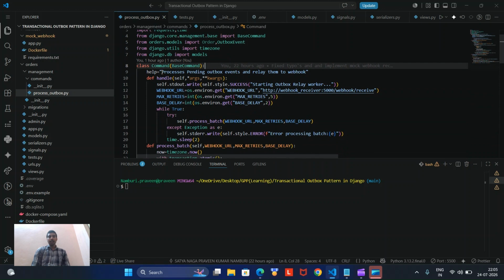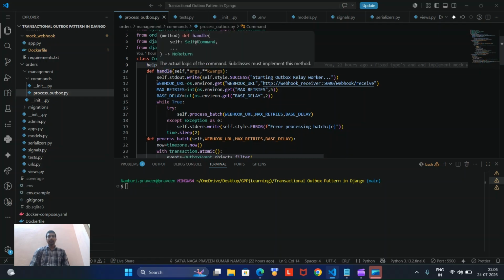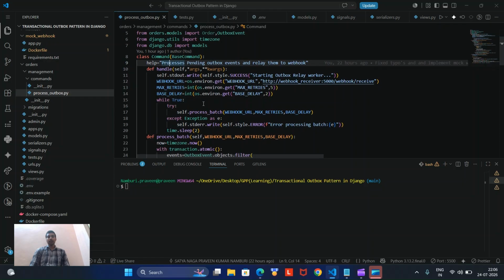Whenever a developer needs to know what this command does, he can simply type python manage.py, the command name, --help, and this message will be printed. It will process the pending outbox events and relay them to the webhook. Inside the handle method, we are getting the credentials such as the webhook URL, maximum retries, and base delay.